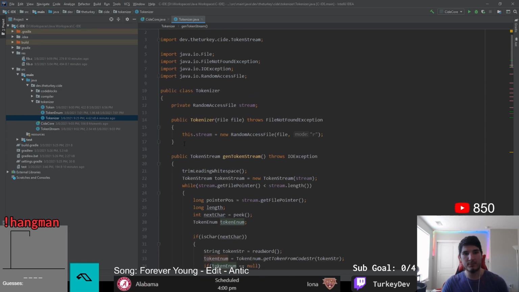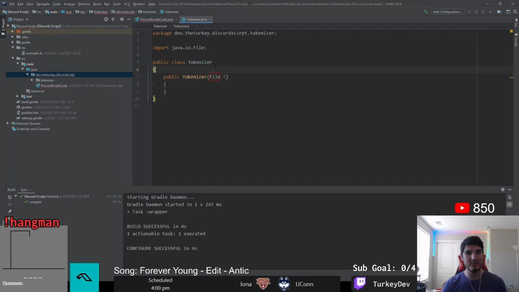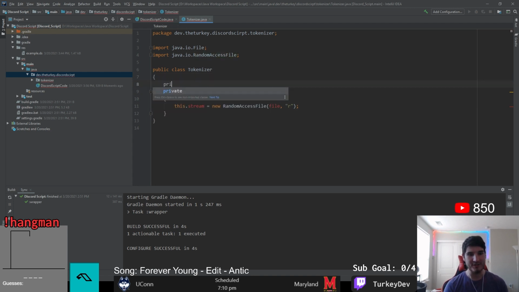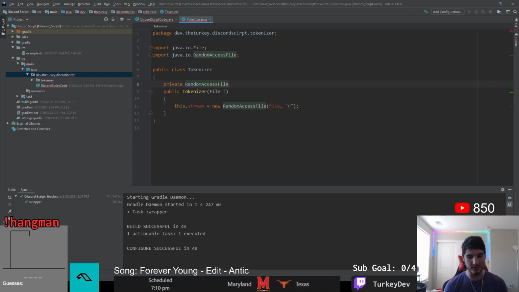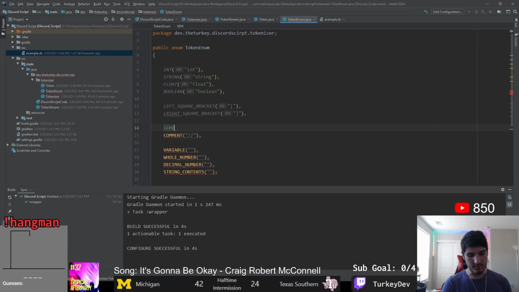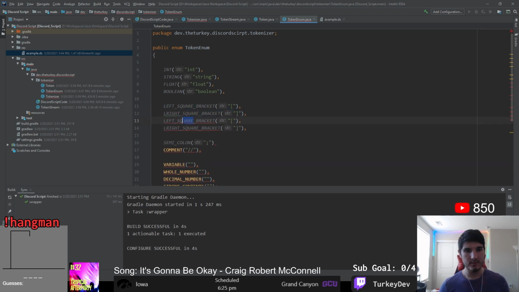I did start off by copying some of the code I wrote for my C parser, which essentially just loads in a file into a special random access file class that allows me to traverse the file's contents using a pointer or cursor, so I can easily seek different parts of the file as I need. Beyond that though, the concept of tokenizing using this is actually pretty easy. I just create an enum that has all of my tokens listed out, including 2 placeholder enums of numbers and words that are not a keyword, so to say, or token listed above.